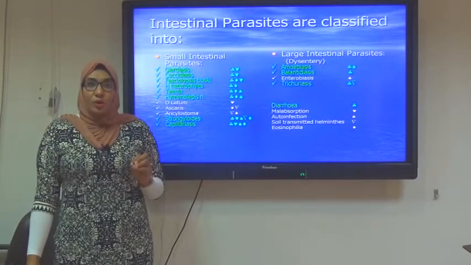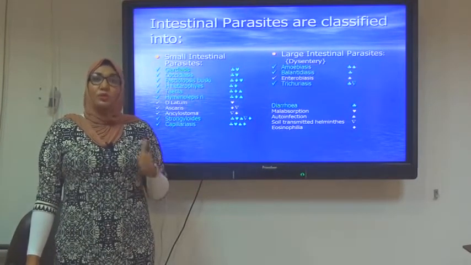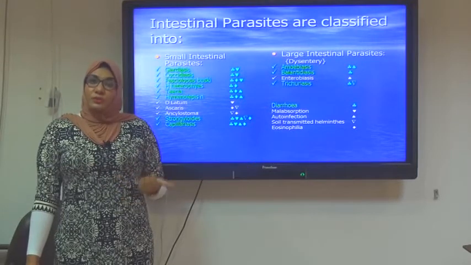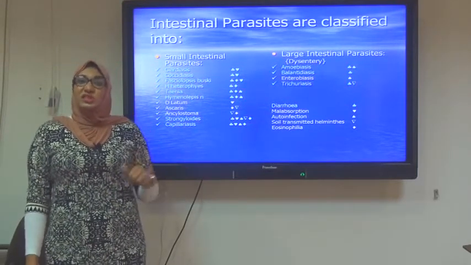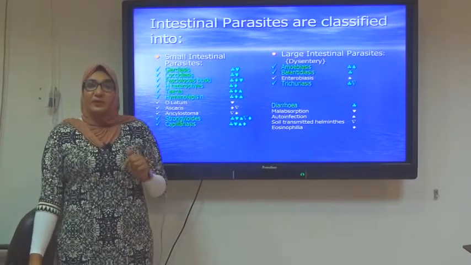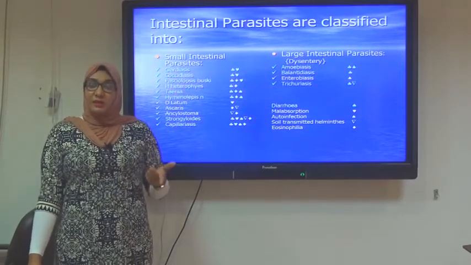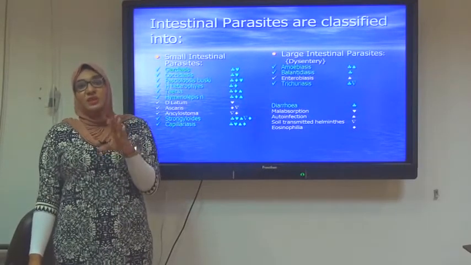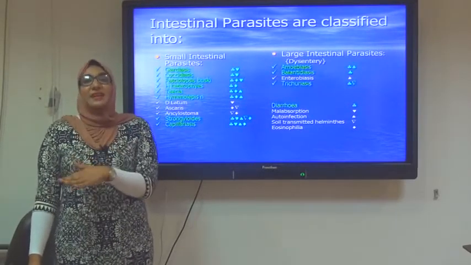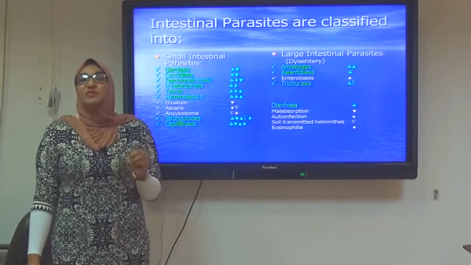So I should know whether it is small intestinal or large intestinal. And in each, whether it inhabits the proximal small intestine or the distal small intestine, whether it inhabits the large intestine, the cecum, or the ascending colon, or the transverse colon, or it is a parasite affecting the left side colon and the rectum. It will present with quite different manifestations.